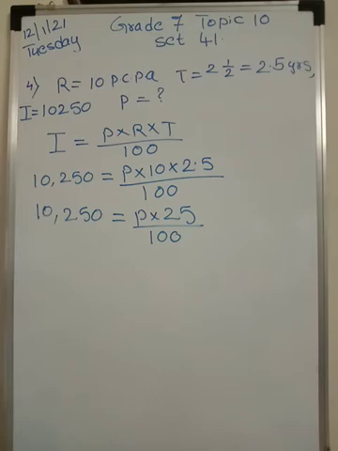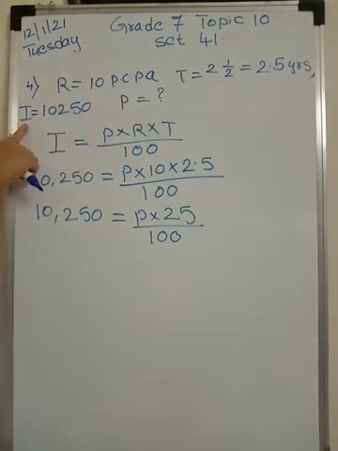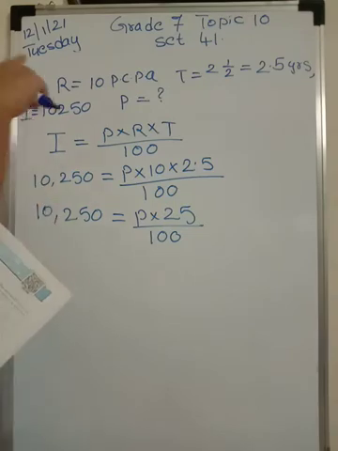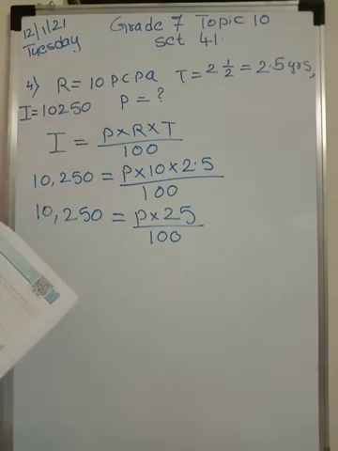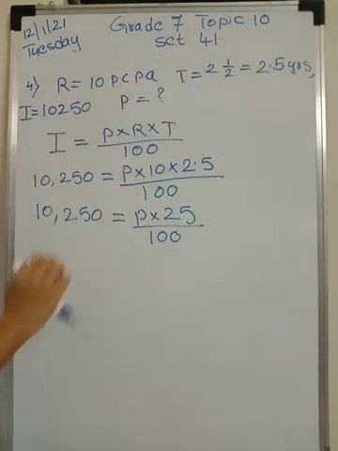That means we have to find out the principal amount. Total interest she paid is 10,250. Now rate is given as 10 PCPA. So rate I have taken as 10. And the interest she has paid is for 2.5 years. Time is 2.5 years.